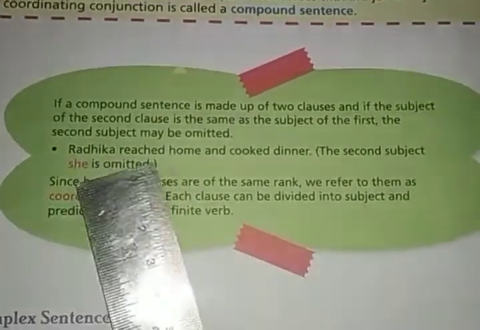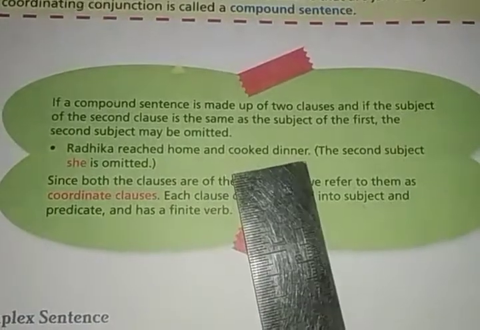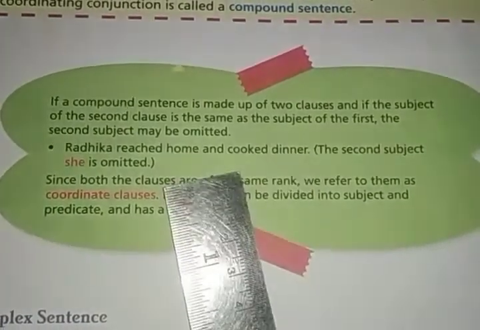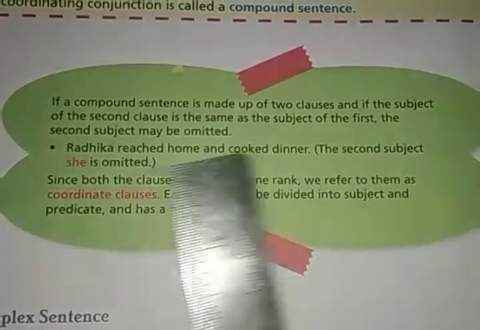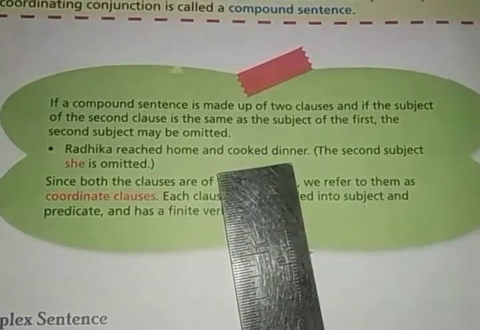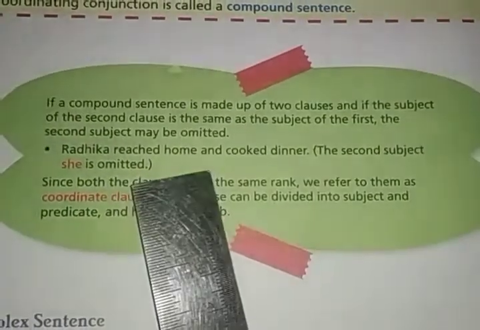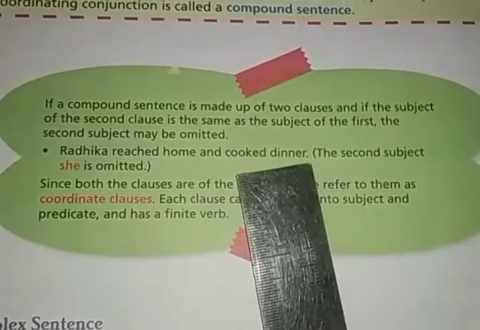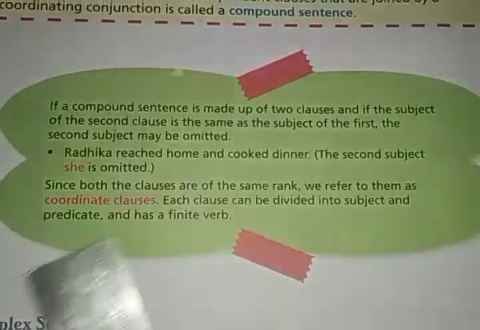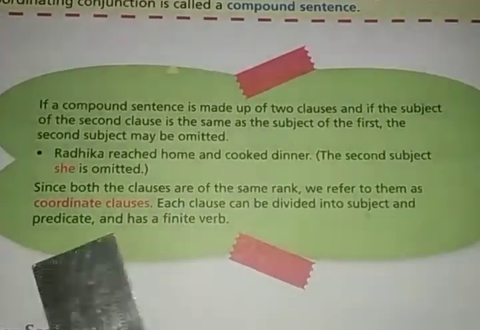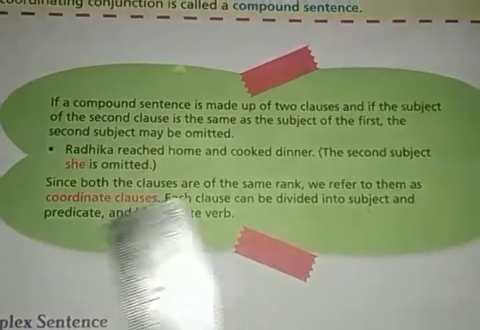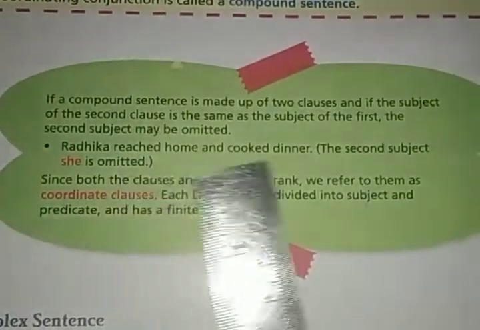Like Radhika reached home, Radhika cooked dinner. Both are independent, and that is why they are not dependent upon each other to carry the meaning. Radhika reached home, it is meaningful. Radhika cooked dinner, she cooked dinner, it is also meaningful. So they are not dependent upon each other, and that is why they are known as coordinate clauses. That is why it is called that they are of the same rank.